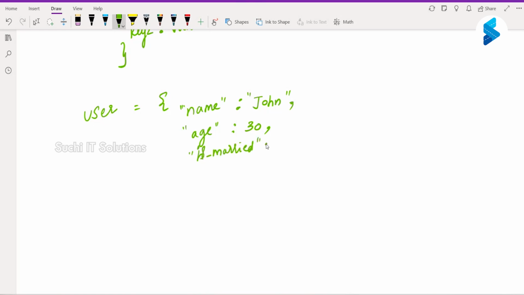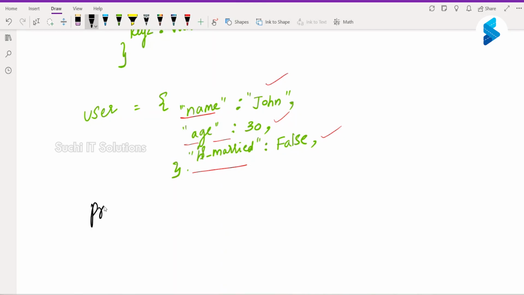He is married, let us say false. Okay, so this is my user object. How many keys are there in this? Three keys, and obviously three values.